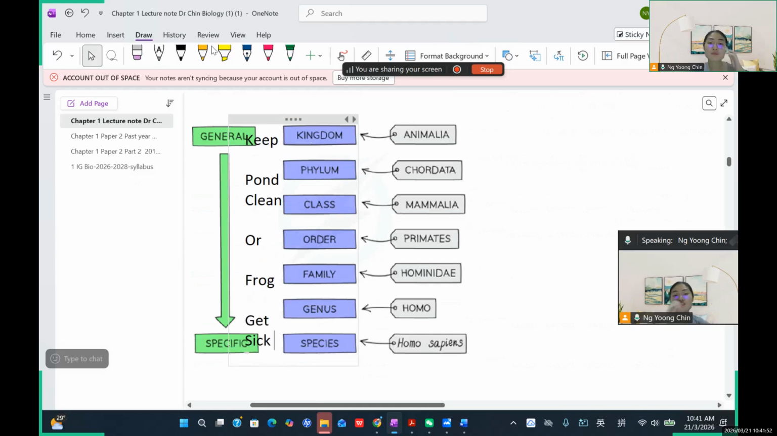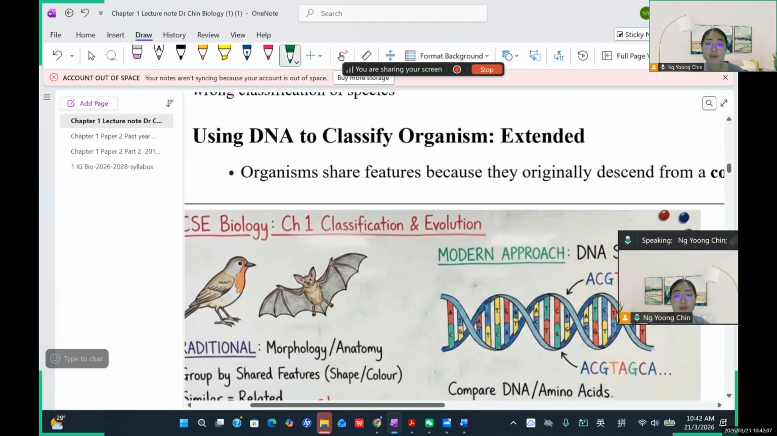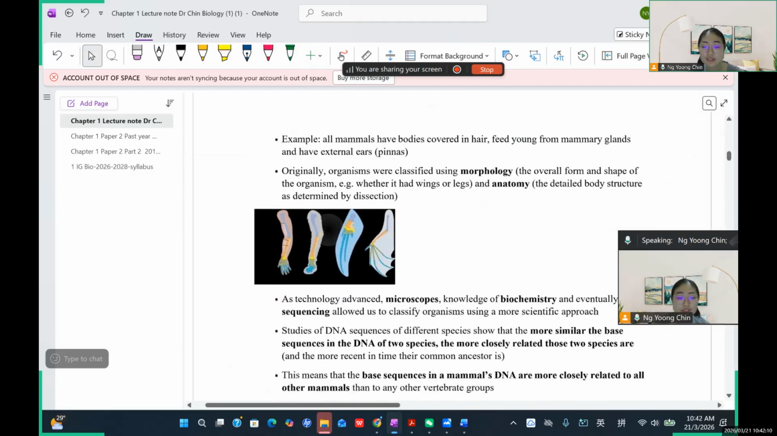So you can see from starting from here, this kingdom. This kingdom is a general classification. How many kingdoms do we have? Five kingdoms, okay. So animal is just one of it. Okay, let me show you. We have about five kingdoms, which is here.